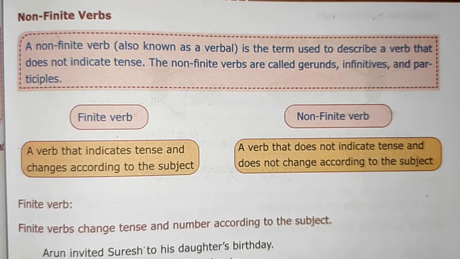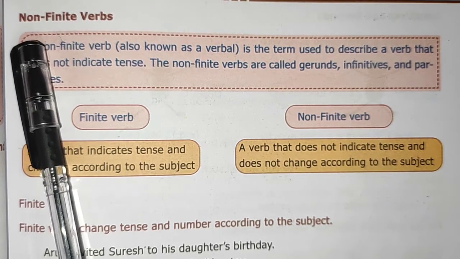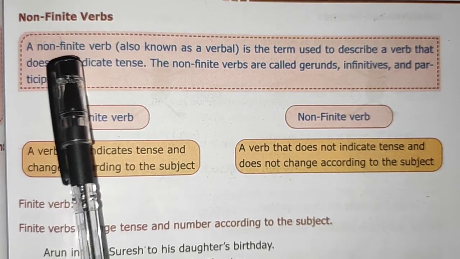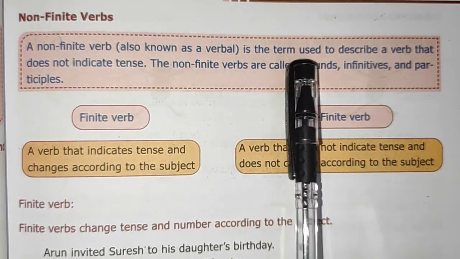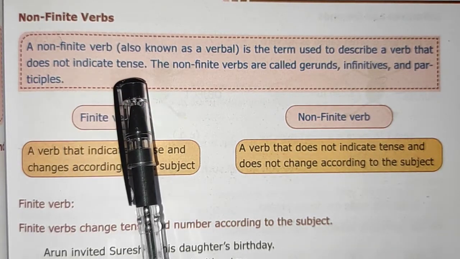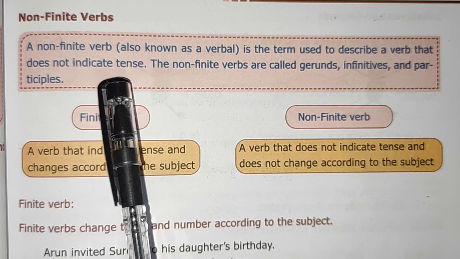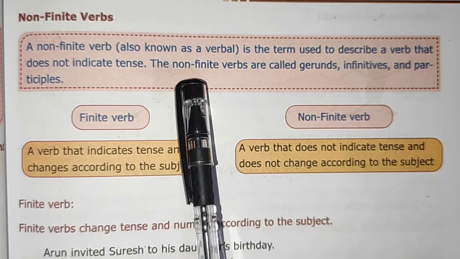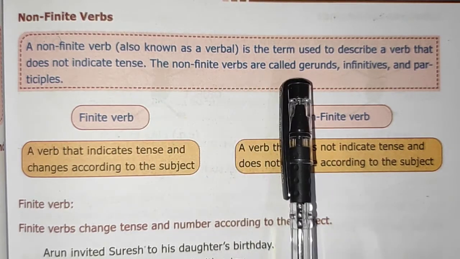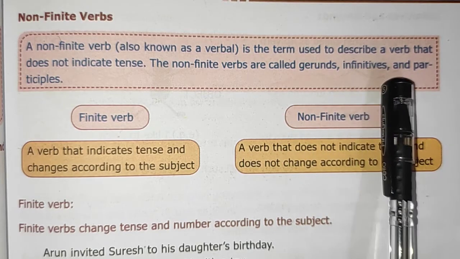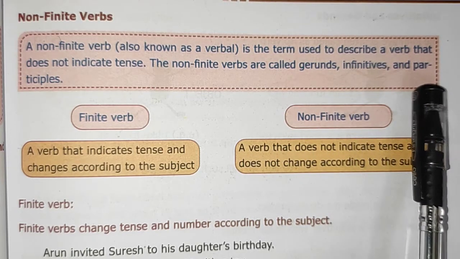Now let us learn what are non-finite verbs. A non-finite verb is a term used to describe a verb that does not indicate tense. So that verb does not indicate the tense. The non-finite verbs are called gerunds, infinitives and participles.